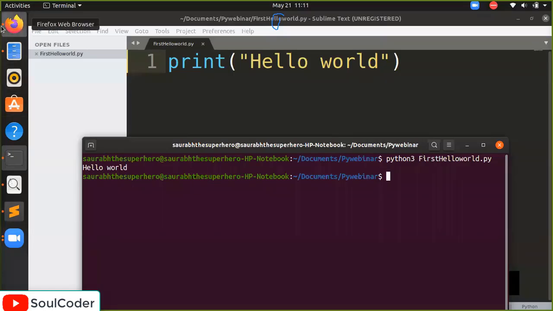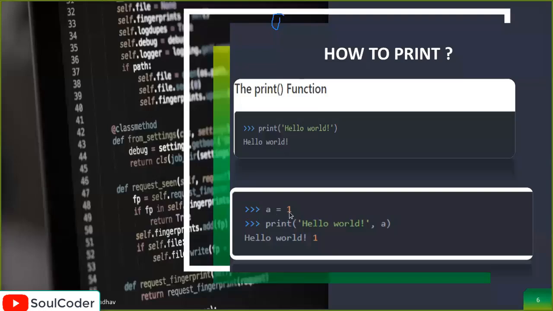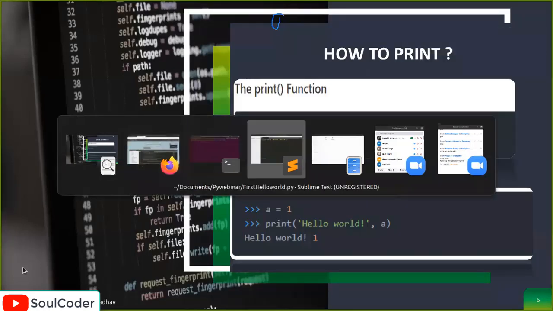So we move on to the slide. What is it showing right now? It's showing the variable a equal to 1 and print hello world. So don't worry if you can see this, you will write the code again. Now, what is hello world? How do we use print properly?